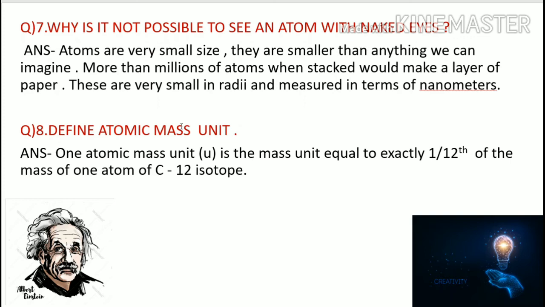Next, question number 8. Define atomic mass unit. Atomic mass unit is shortly represented as u, small u. The atomic mass unit, or u, is the mass unit equal to exactly 1/12th of the mass of one atom of carbon-12 isotope. We have discussed the two isotopes of carbon, carbon-12 and carbon-14. When we compare with the carbon-12 isotope, its 1/12th part is the atomic mass unit.